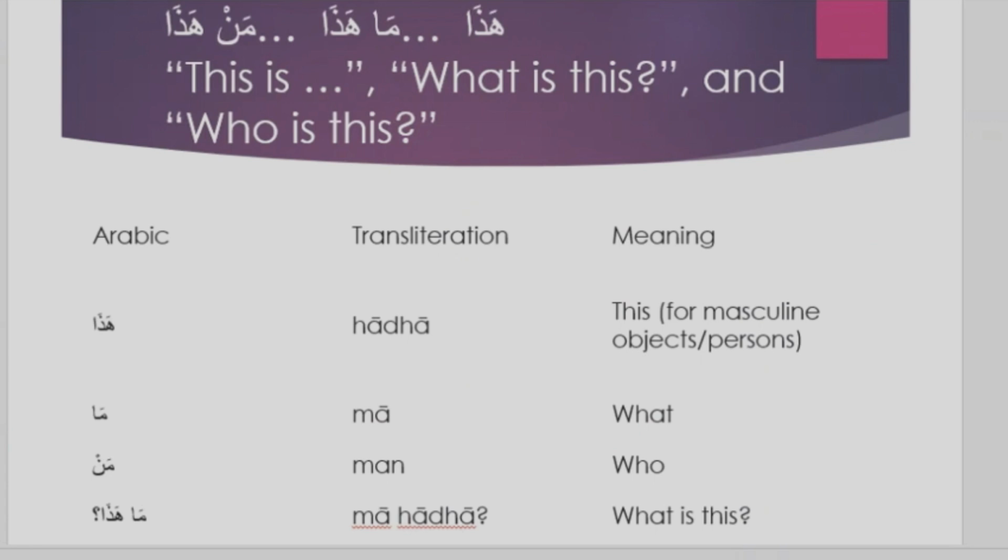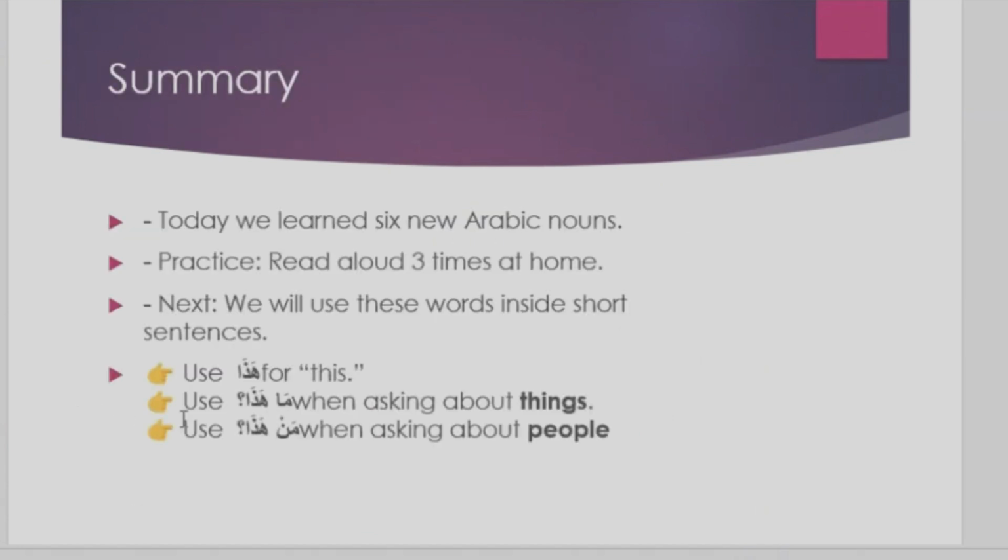Now, lastly, we have learned six new Arabic words. The first vocabulary we learned, you should practice them aloud 3 times at home. Next, use these words inside short sentences like ma hada qalamun, hada kursiyun. You can use it in ma hada, what is this? Hada qalamun, this is a pen. That is for objects, things. Then if it's for people, we say man hada, who is this? Hada Abdullah, this is Abdullah. And that's all for chapter 1.